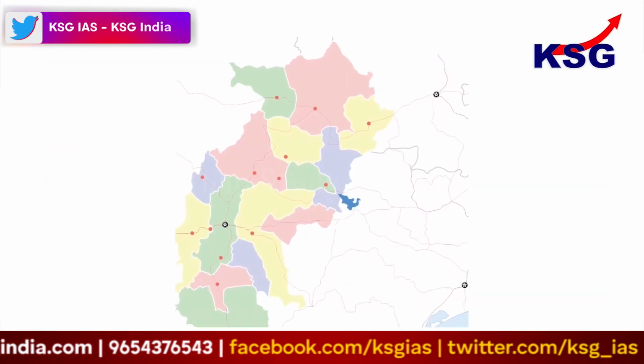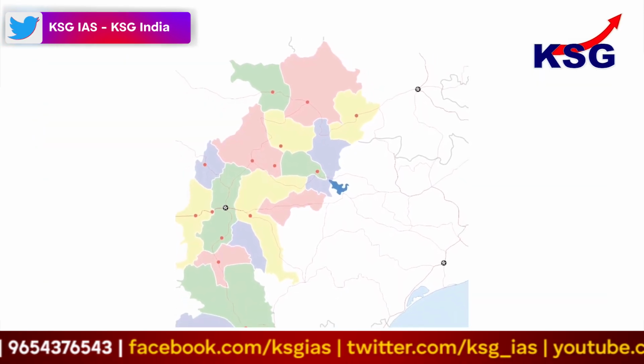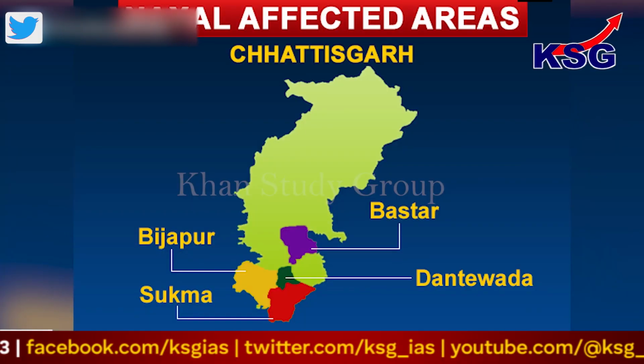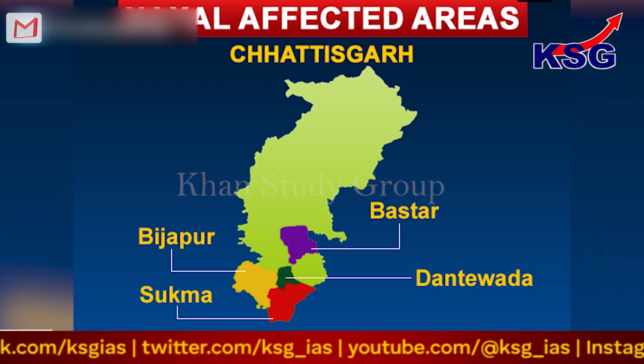Chhattisgarh has one of the major concentrations of tribal population, and it is also one of the most left-wing extremism affected states.